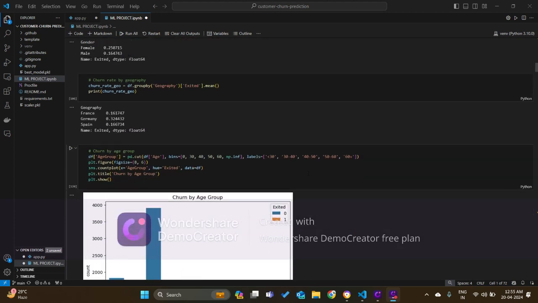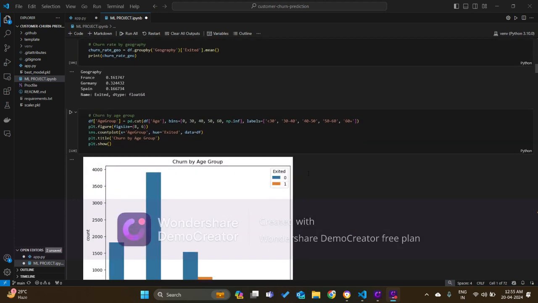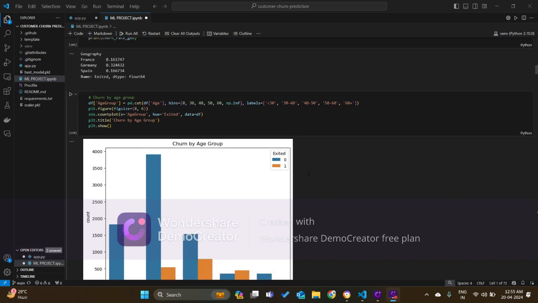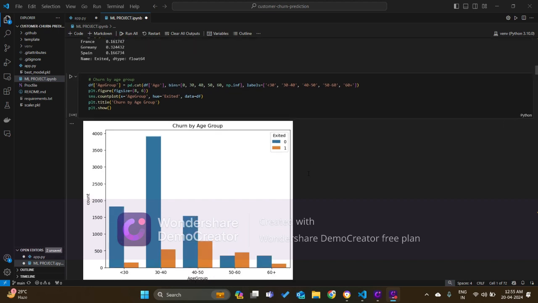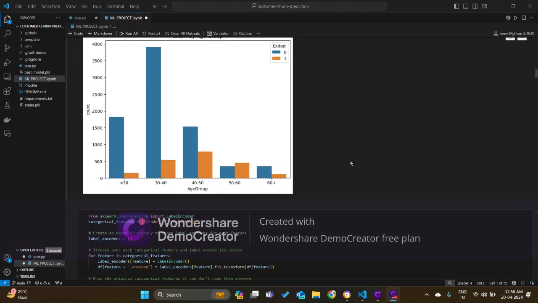Then I saw the churn rate by age group. I made age groups from less than 30 to 60 plus. So I divided the whole data into five age groups, and I saw that the most number of people who exited or churned are from 40 to 50, followed by 30 to 40, 50 to 60, and so on.